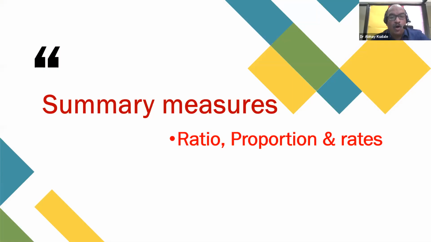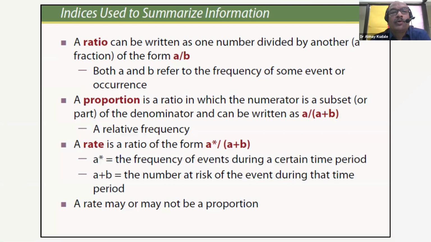Okay, let's move on now and try to understand the summary measures. Summary measures are nothing but ratio, proportion, and rates. These are the indices used to summarize most of the time our results. A ratio can be written as one number divided by another.